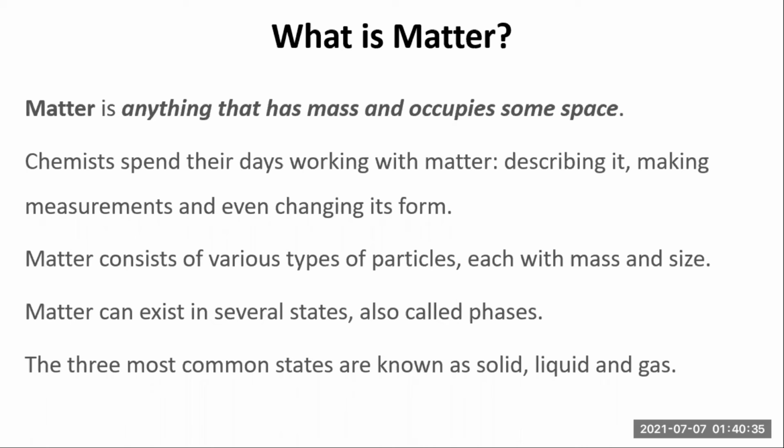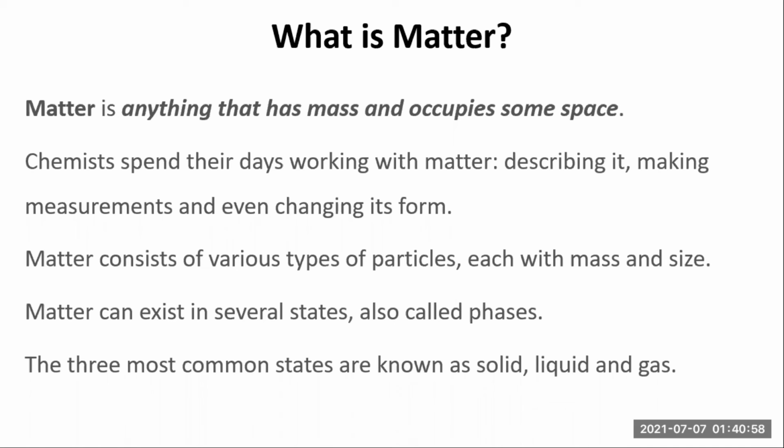Now, as we have already discussed, matter exists in several different phases or states. The main three states or phases of matter are solid, liquid, and gaseous state. Now, how have we categorized them?